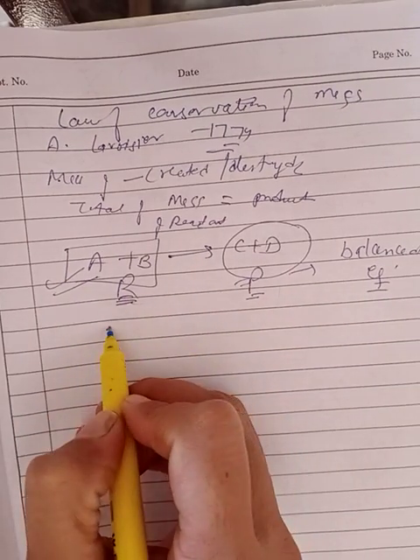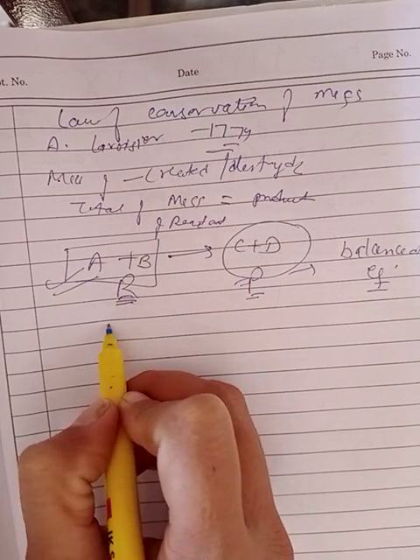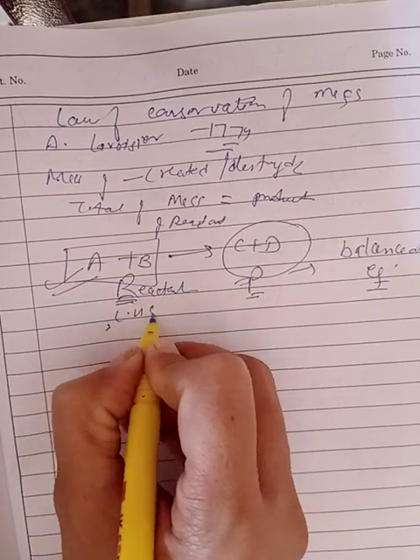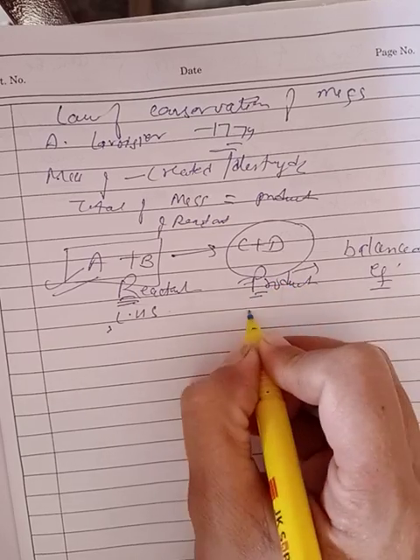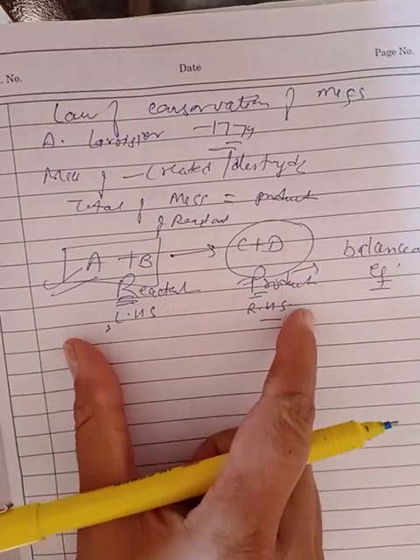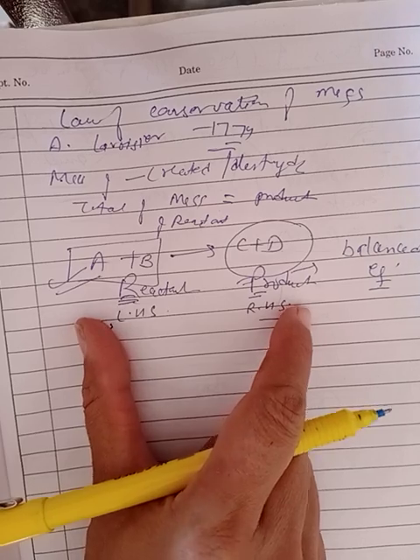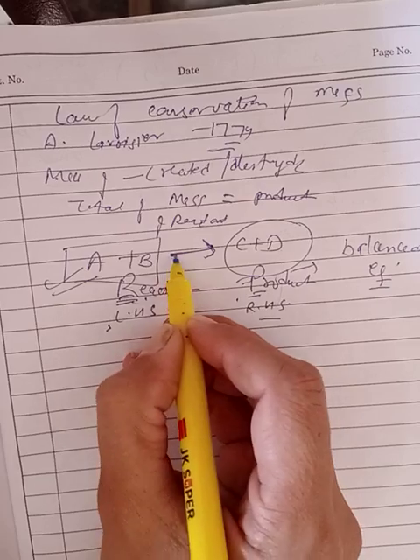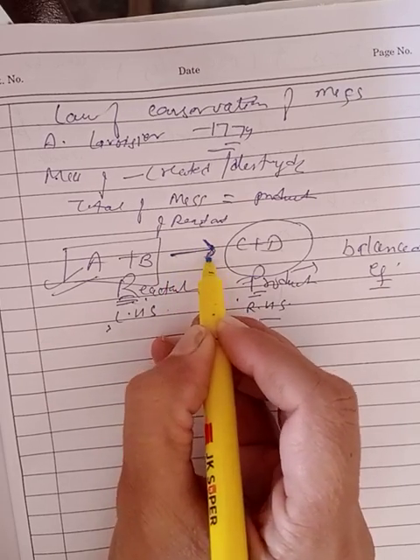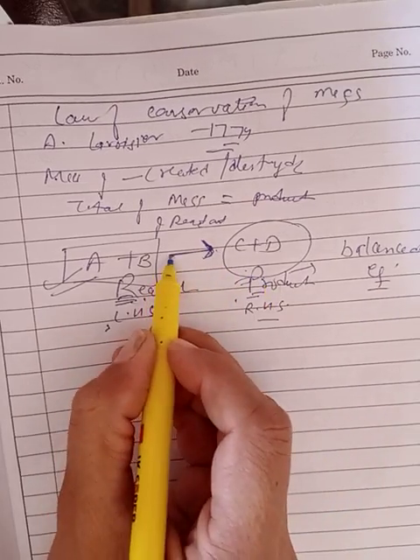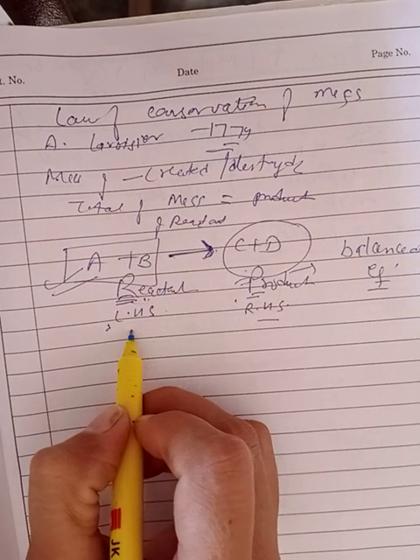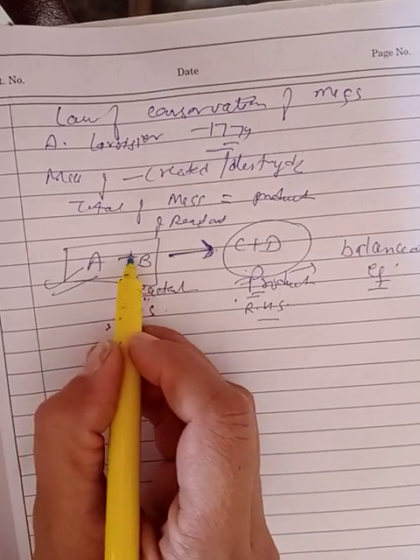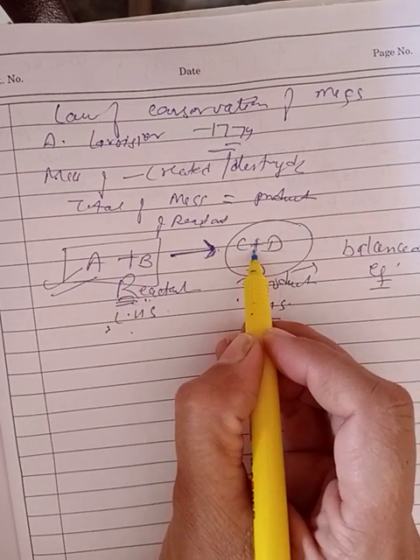This is a chemical reaction. And what is a chemical reaction? A reaction which has reactants on the left hand side and products on the right hand side is called a chemical reaction. These two species, reactants and products, are separated by an arrow in which the head of the arrow points towards the product side and the tail points towards the reactant side. If we have more than one reactant or product, then we always put a plus sign between them.